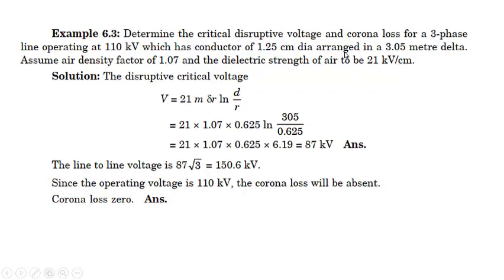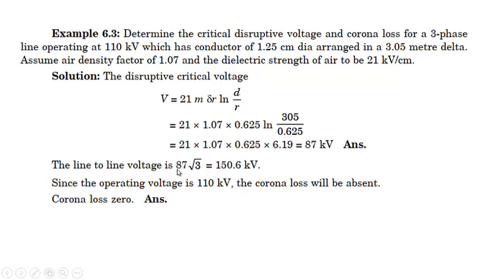This is actually given in terms of RMS values. So the disruptive voltage is given as 21 m delta r ln of d by r, because this 21 is given in the question. Since m is not given, we can take it as 1. The air density correction factor is given to be 1.07. r is half of the diameter, that is 0.625 centimeters. Ln of 305 converted into centimeters divided by 0.625. So it comes to be 87 kilovolt.